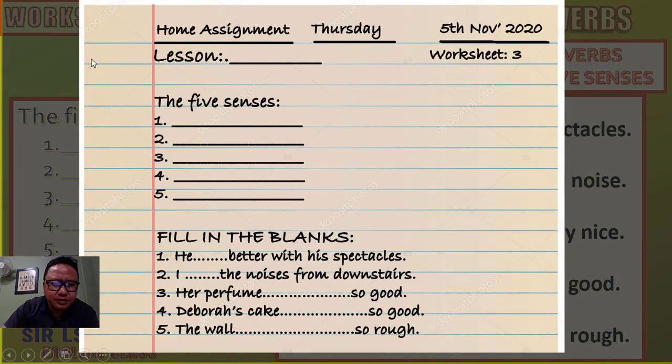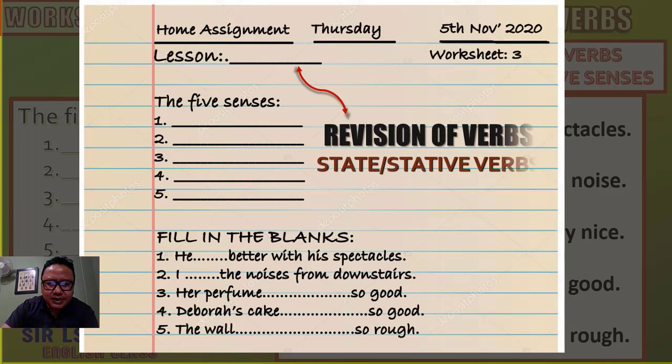But here, you do it like this, right? Home assignment in the same format. Here, 5 senses. Write it down like this and fill the blanks also. You copy it down in a notebook and fill it up here. And the lesson is still revision of verbs, state or stative verbs. You have to fill up with this.